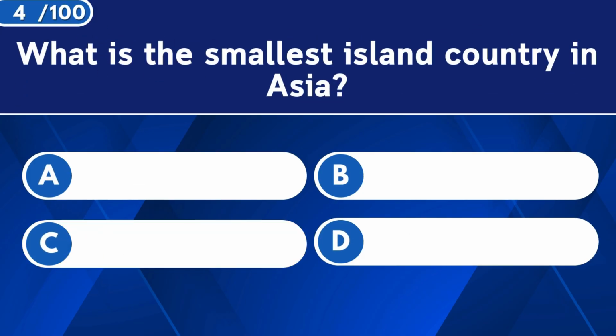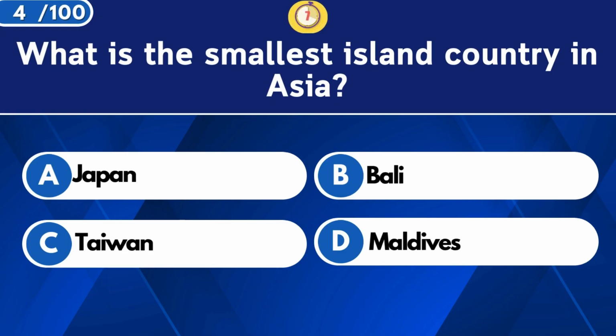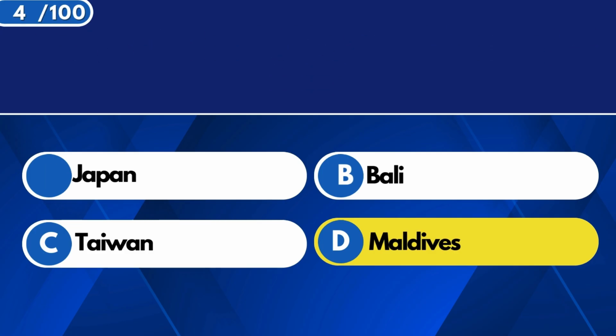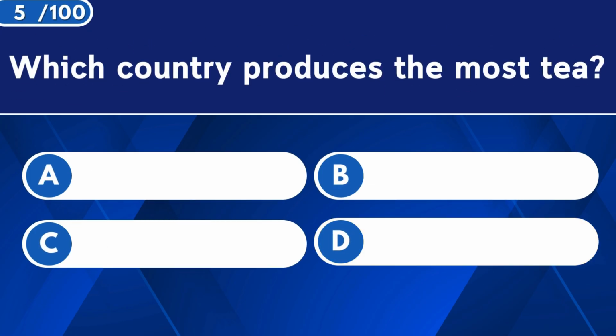What is the smallest island country in Asia? Maldives. Which country produces the most tea?